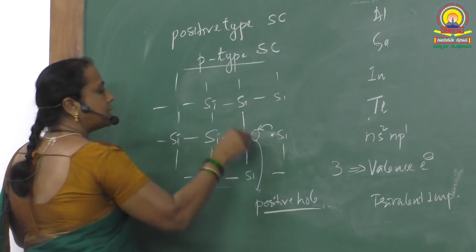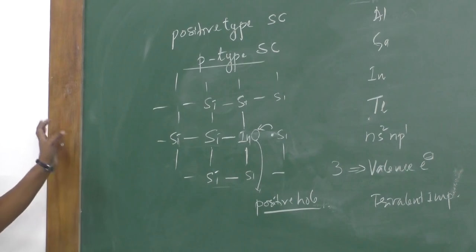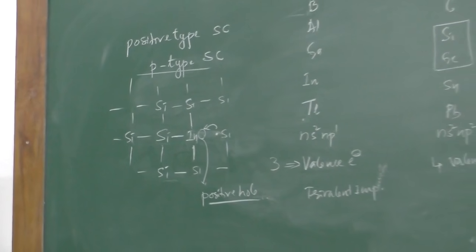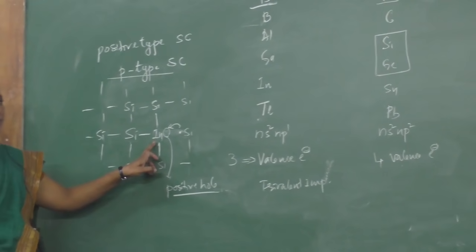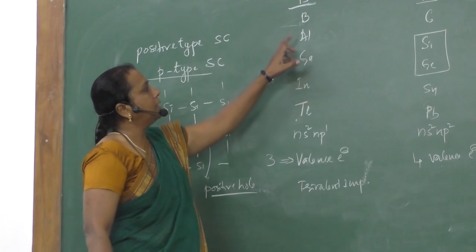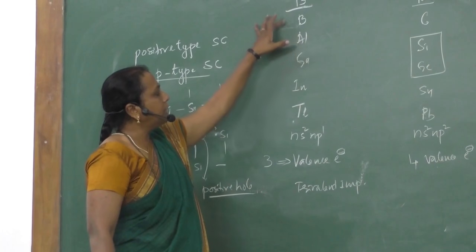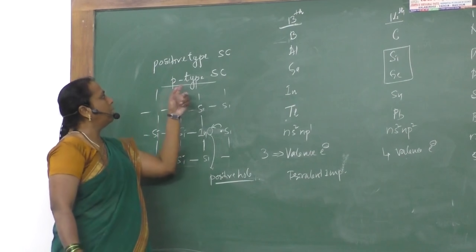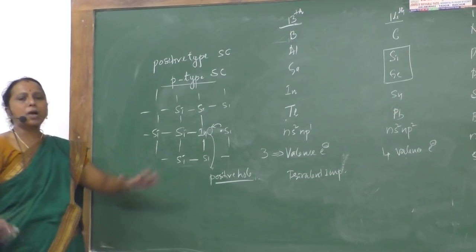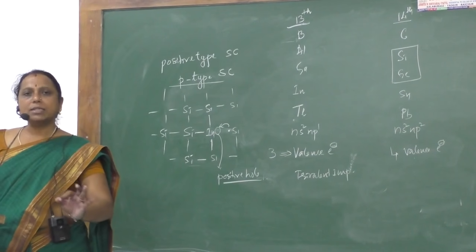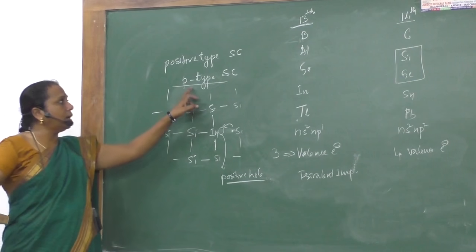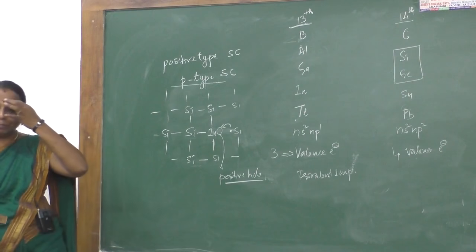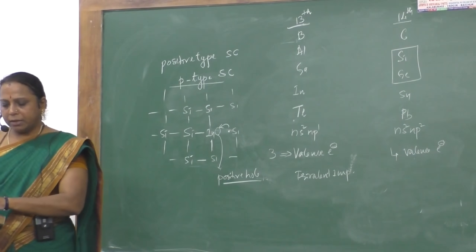Okay. So in this question what is asked? Name the type of semiconductor obtained when germanium is doped with indium. It can be tin, it can be gallium, it can be aluminum, it can be boron. If any of these are added to silicon or germanium, we are going to get what? P-type semiconductors. So the answer to this question is extrinsic semiconductor, and particularly p-type semiconductor. You should write the answer p-type semiconductor. Okay. So we have completed 1 mark questions.